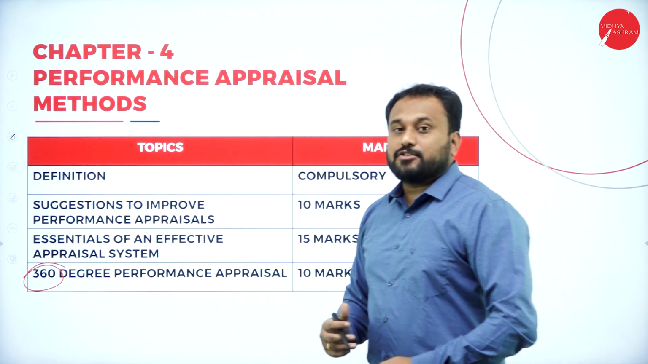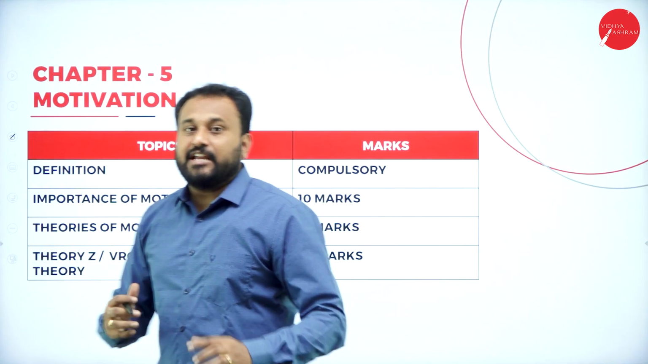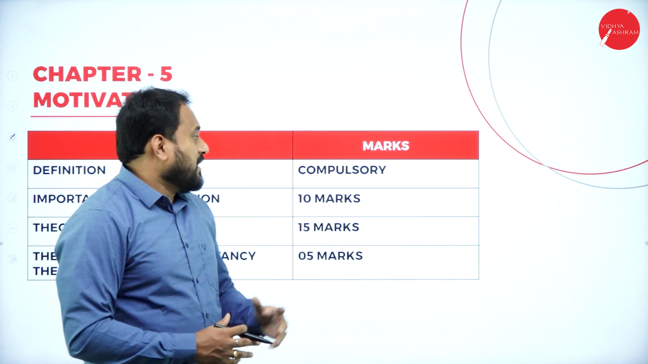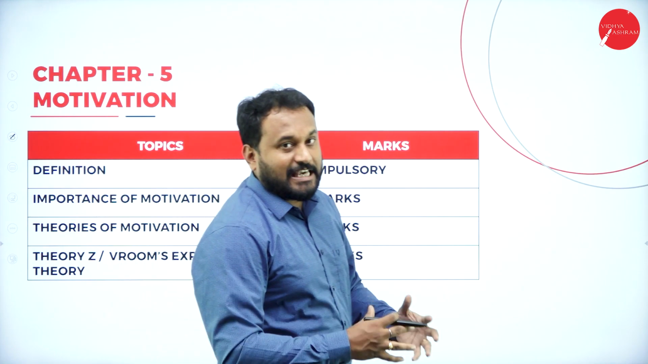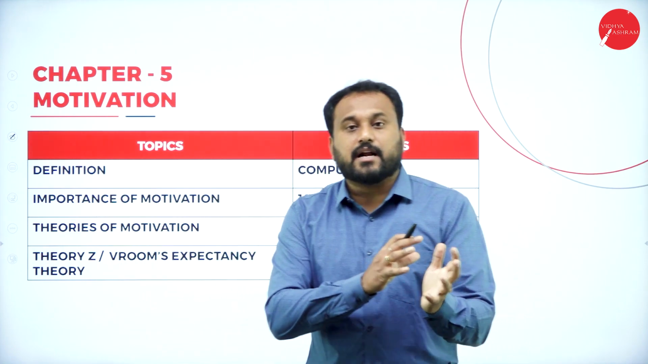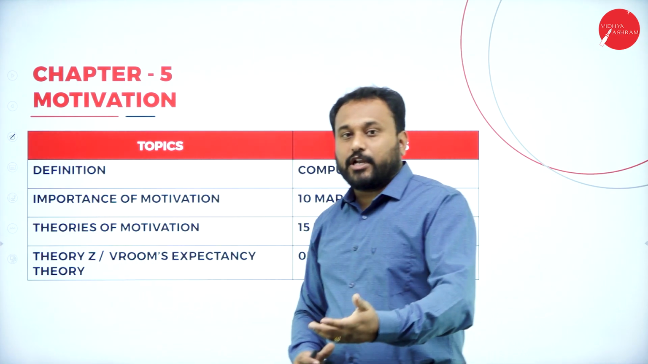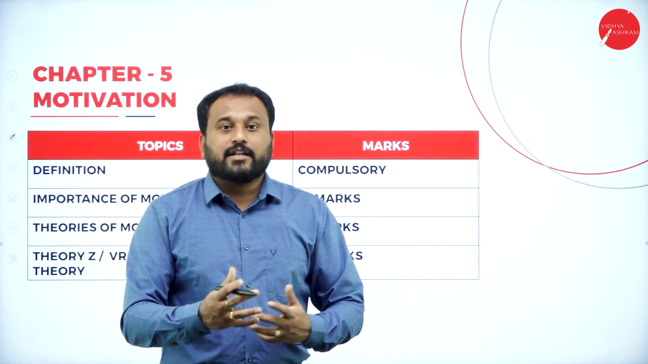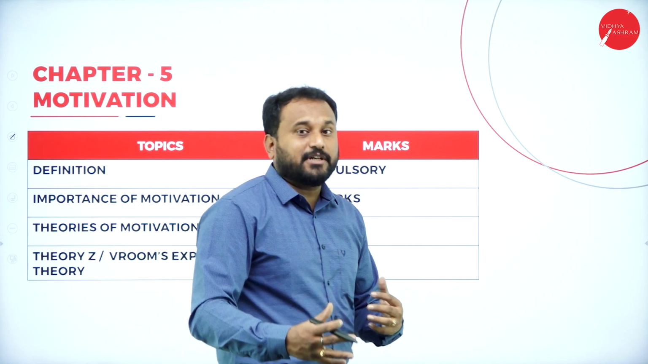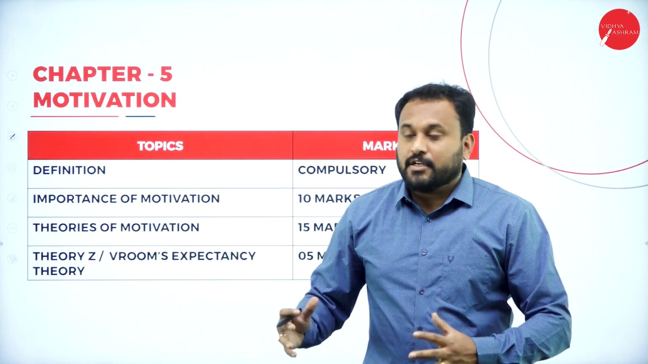And the last chapter is all about motivation, and this is a very interesting chapter where you'll be learning for 10, 15 and 5 marks. In the same way, definitions are compulsory. What is motivation? Explain the Maslow theory, X and Y theory, ERG theory, Herzberg theory, hygiene theory. So these are the theories.